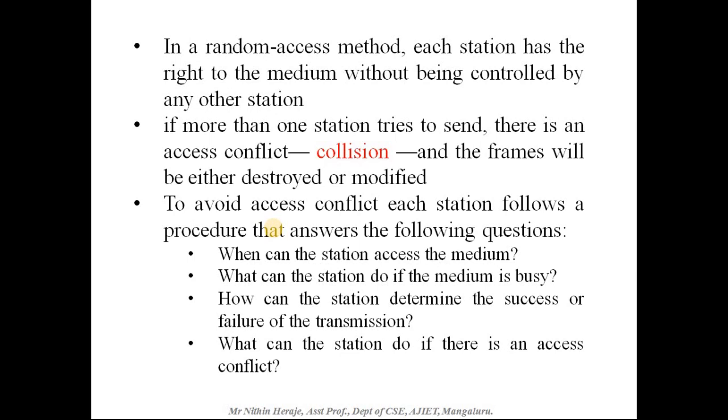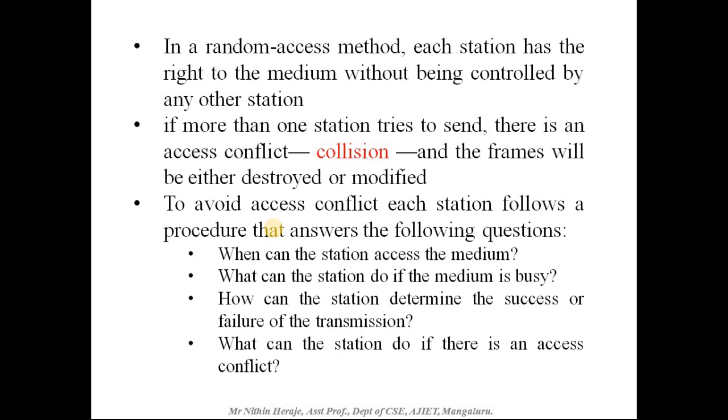To avoid access conflict, each station follows a procedure that answers the following questions. First, when can the station access the medium? Second, what can the station do if the medium is busy, that is, can it send later or something like that?